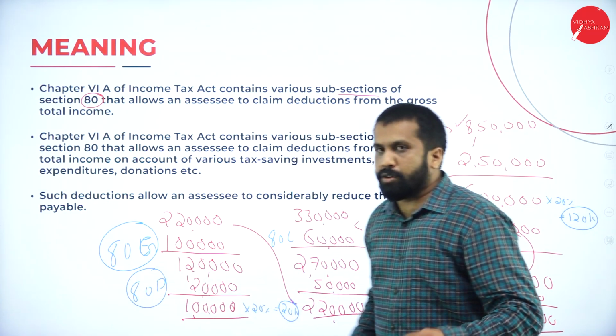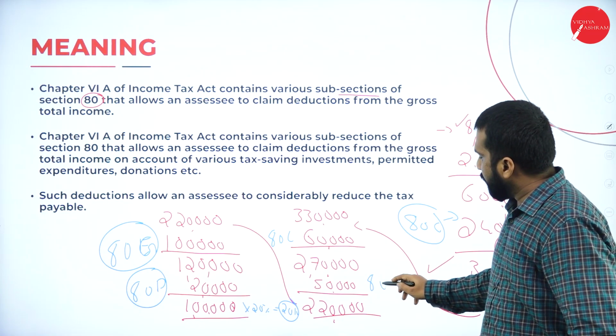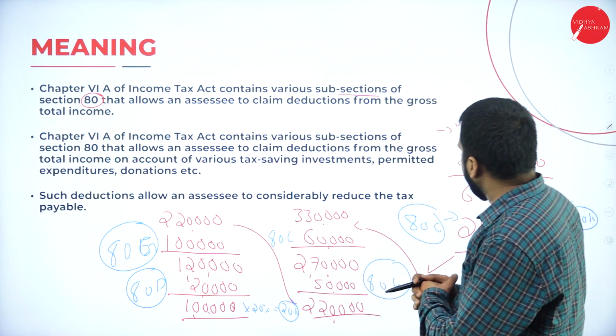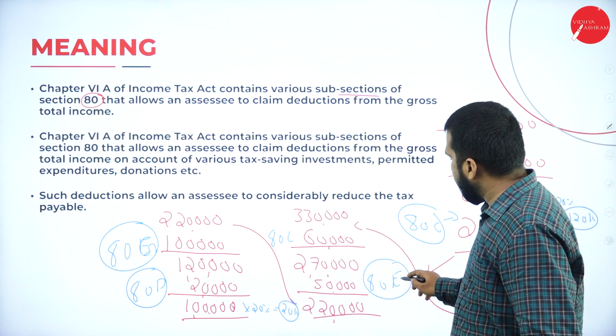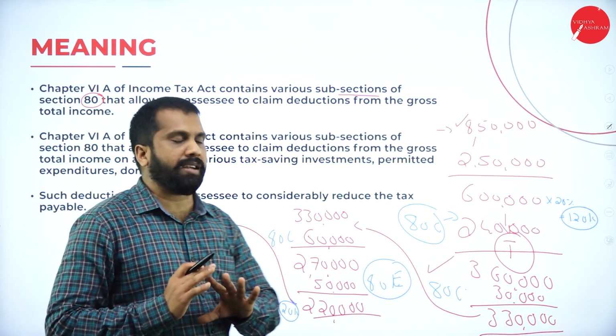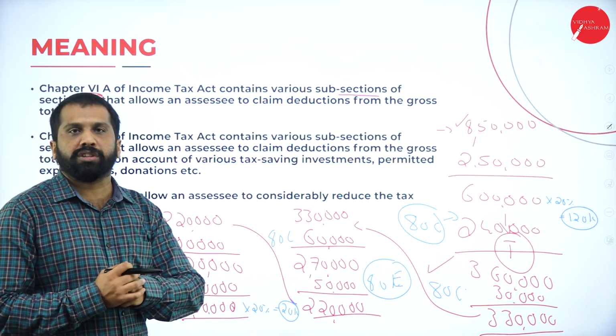You paid your daughter or son school fees of 50. 80. So these are the deductions. Like, if it is an education loan, it will be 80E. Just assume that now. So these are called deductions.